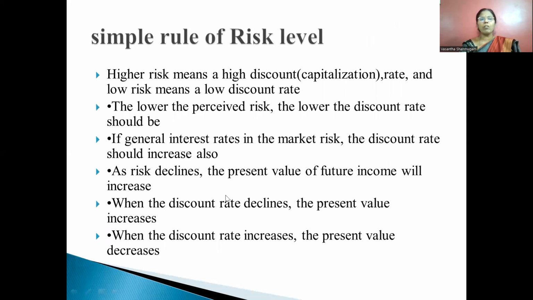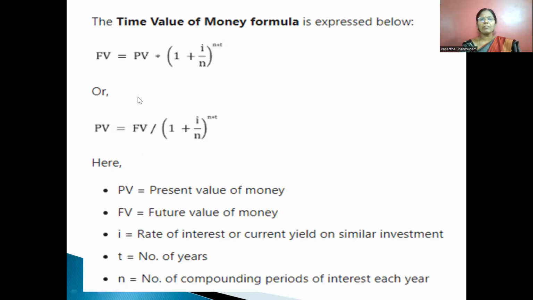Next, the simple rule of risk. The formula for present value and future value is given. Future value is equal to present value, where FV denotes future value and PV denotes present value, multiplied by (1 plus I divided by N) raised to the power of N times T, which gives the present value.